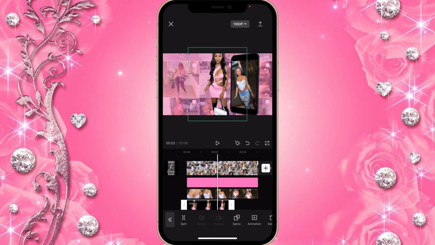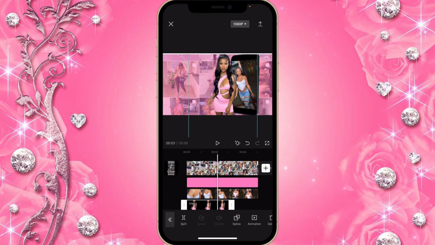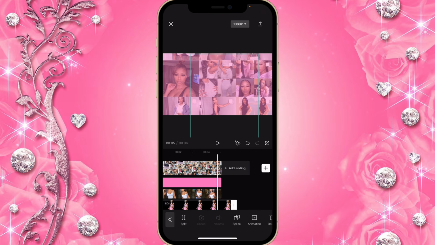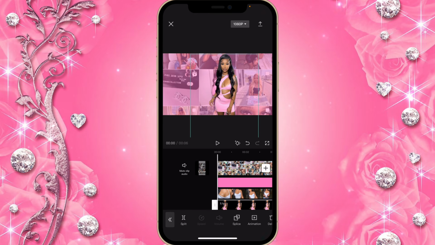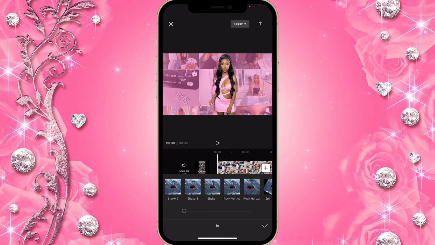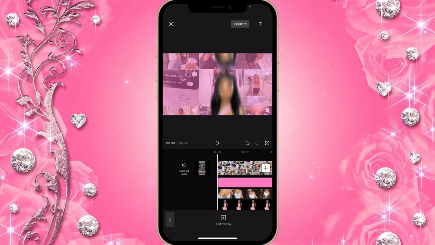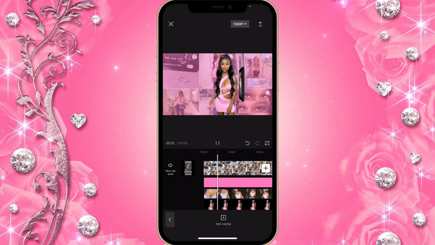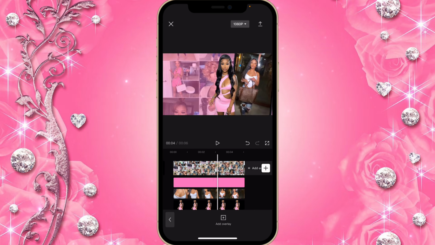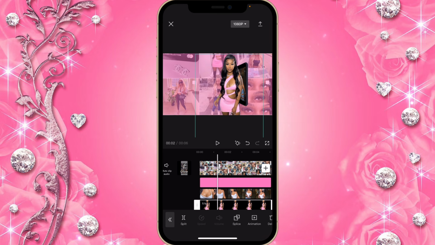So now you're gonna make the picture a bit big and you're gonna place it near the phone like that. And I'm gonna make it as long as my slide. Then I'm gonna click on animation, and then I chose rock vertically, and the duration was 1.1 seconds. So everything should look like this so far. You should make your picture cover the phone like that.